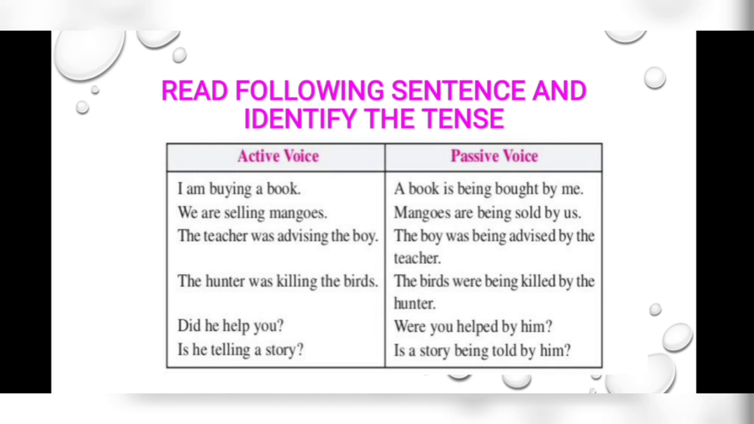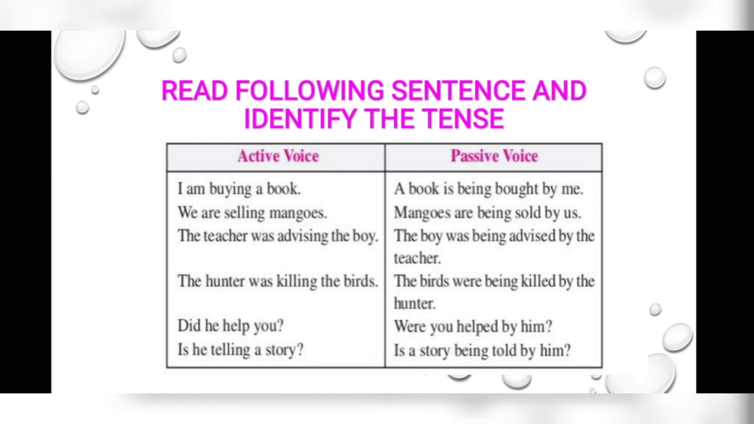Yes, it is present continuous. The answer is: A book is being bought by me. Number 2, we are selling mangoes. Yes, present continuous. Mangoes are being sold by us. Very easy. The teacher was advising the boy. Very good. Past continuous. The boy was being advised by the teacher. Next, the hunter was killing the birds. The birds were being killed by the hunter.